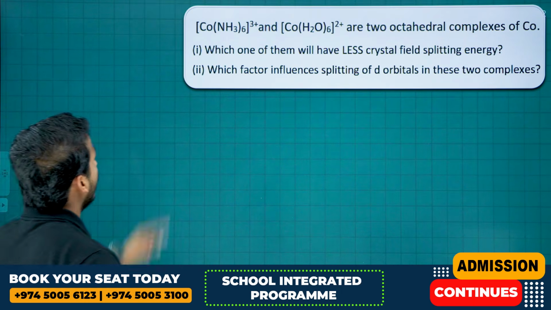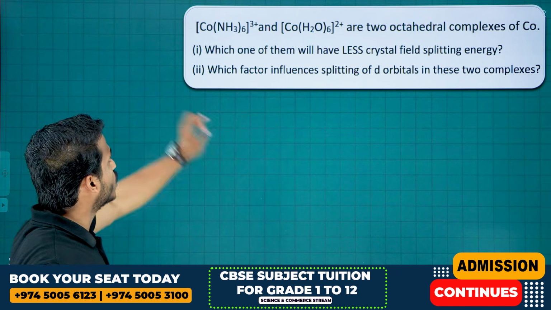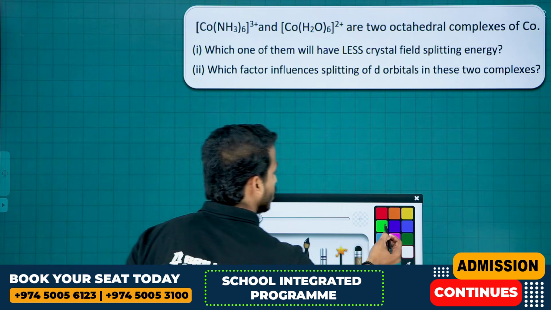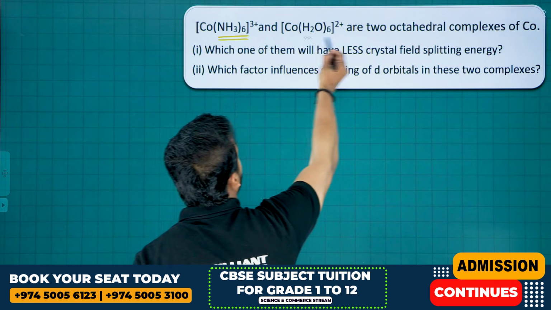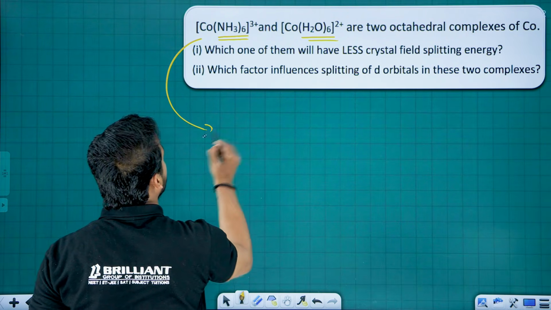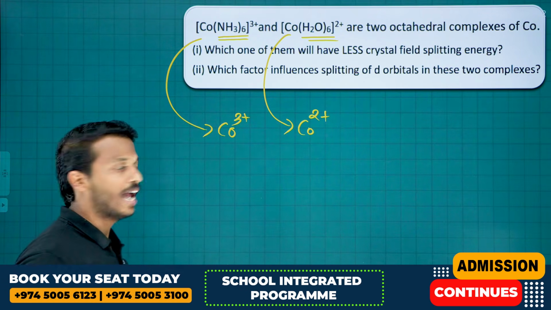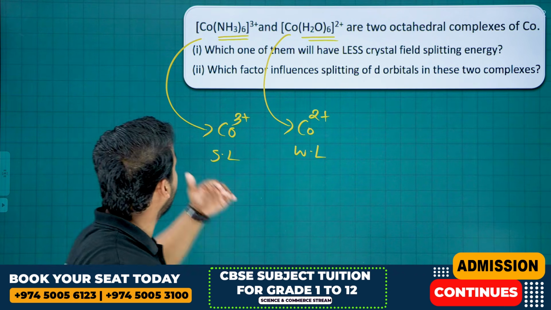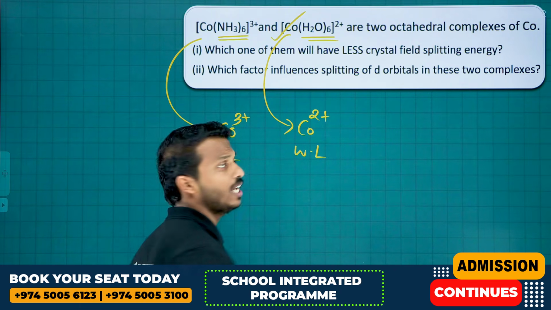Right. Next one. First complex and second complex are two octahedral complexes of cobalt. Which one of them will have less crystal field splitting? In the first complex, what is the ligand? NH3. And in the second complex, H2O. Here cobalt charge is 3+. In this case, cobalt charge is 2+. And here is a strong ligand, here is a weak field ligand. Which will have less crystal field splitting energy? Less crystal field splitting energy for the second one.